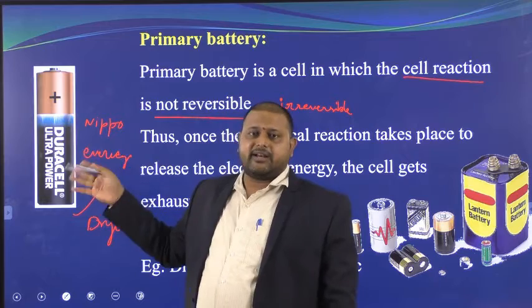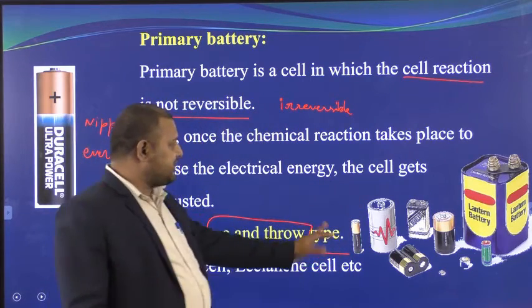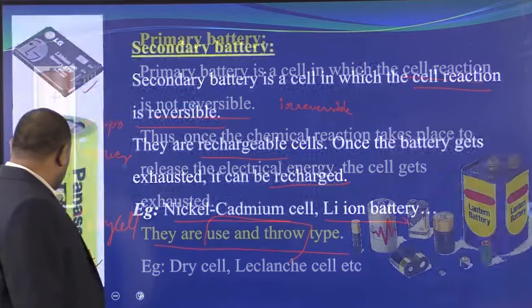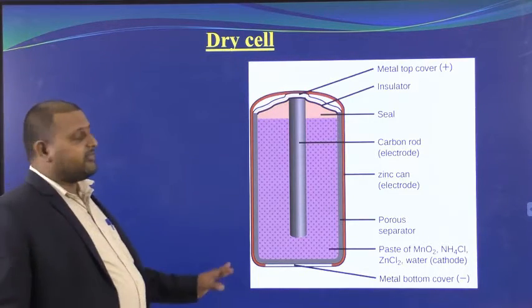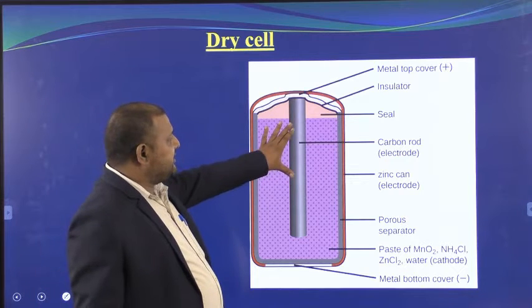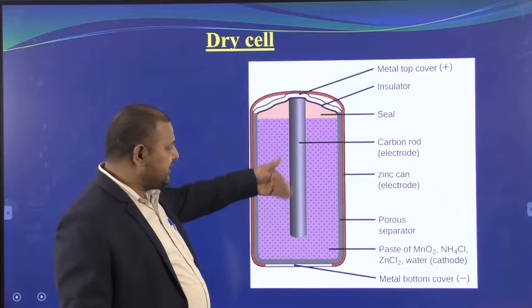Different types of primary batteries are there, but in our syllabus we have to discuss the construction and working of the dry cell. We will be discussing it in brief now and in detail in the next slide.